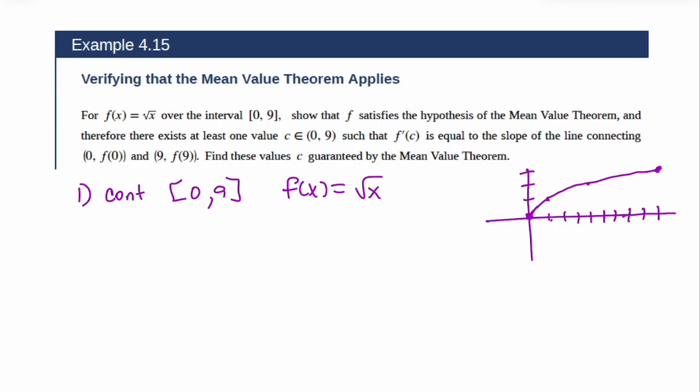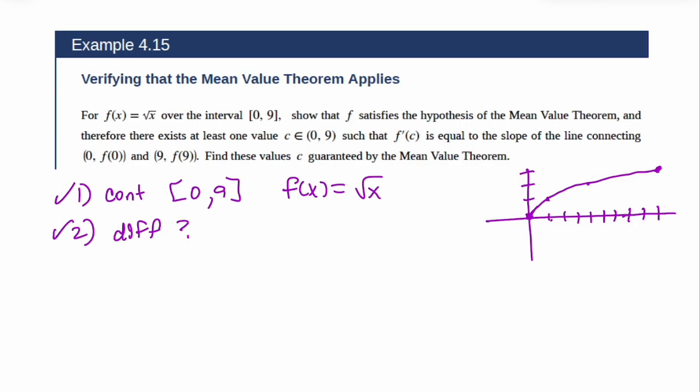It's defined there. If our interval was in the negatives, we would say the mean value theorem doesn't apply. There's nothing over there, okay? So yes, it's continuous. Is it differentiable? Well, if you take a look at that function, there are no pointy points, there's no gaps, there's no holes. So just looking at it, yeah, it's differentiable.